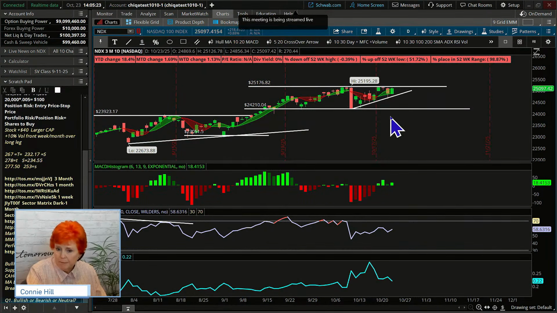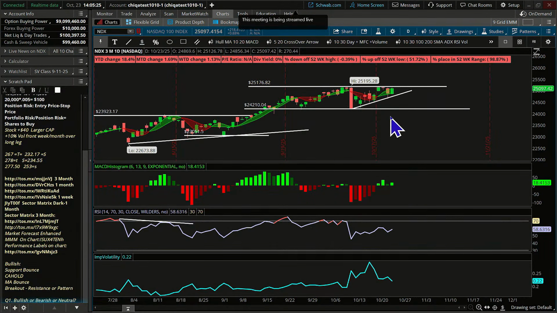and that might indicate, whoa, maybe we are in for a little bit of a retracement. Now, I've also left my RSI on here, and I want to point out that we are having a divergence here on the RSI. Remember, a divergence is when you see the index or the stock, whatever you're looking at, maybe making equal highs or higher highs, and then the index or the study, like the RSI in this case, is doing the opposite. It's not making higher highs.